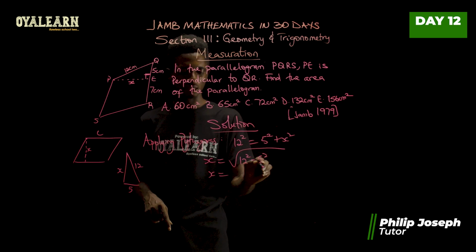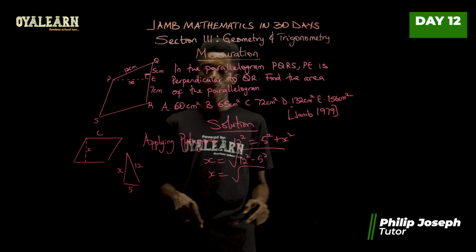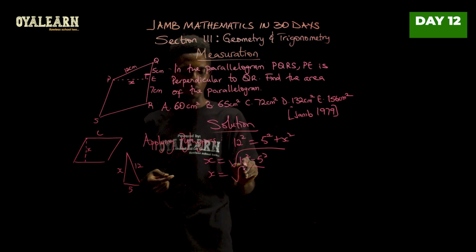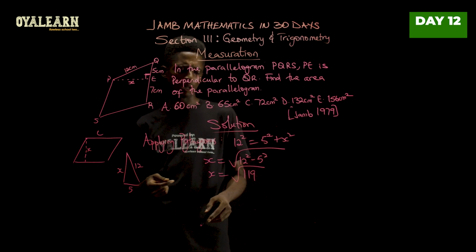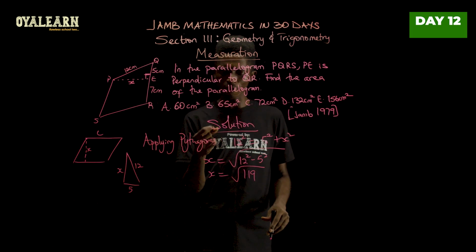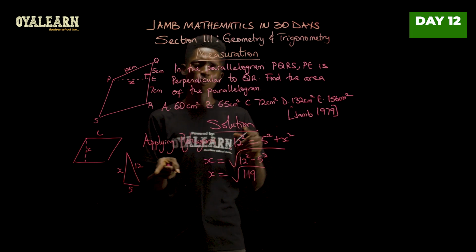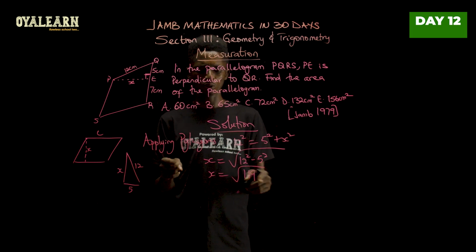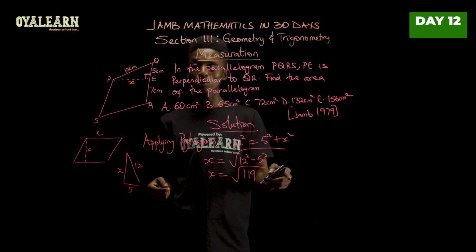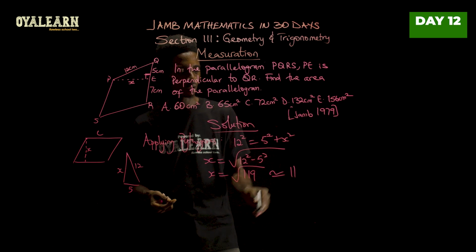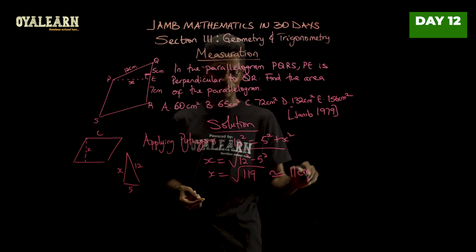So x is the square root of, now this is 144, 144 minus 25, because 5 squared is 25, that's 119. And okay, the square root of 100 is 10. The square root of 121 is 11. So this lies in between them, but it's closer to 121. So we'll just say this is approximately 11. So let's take it as 11 centimeters.